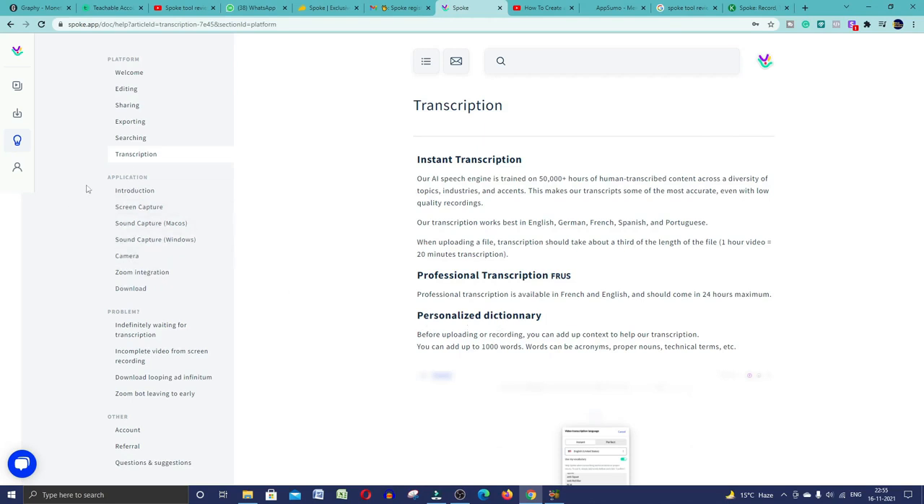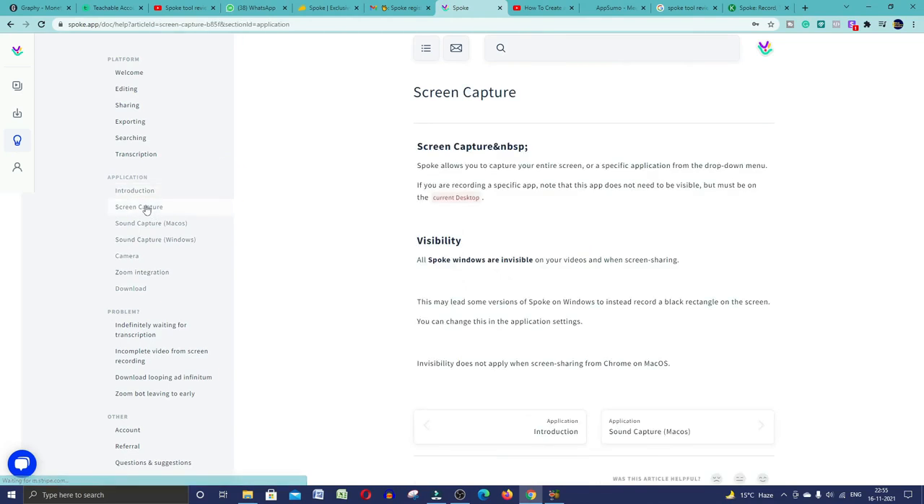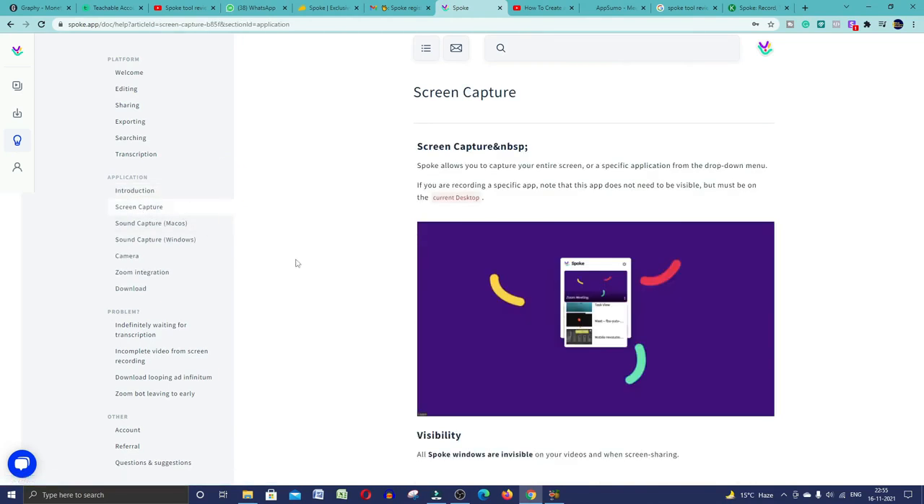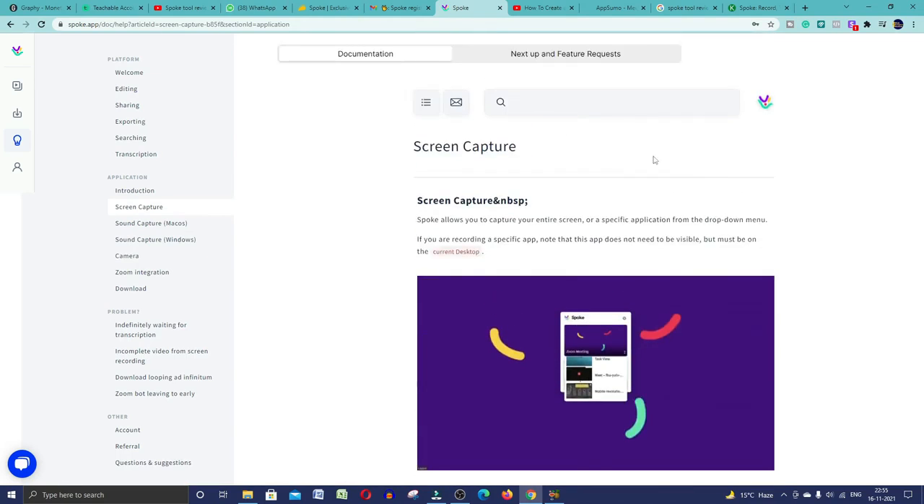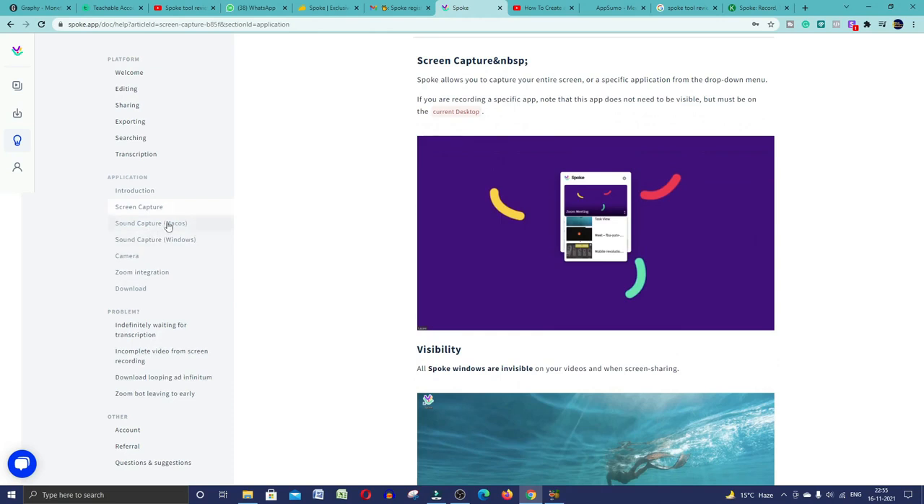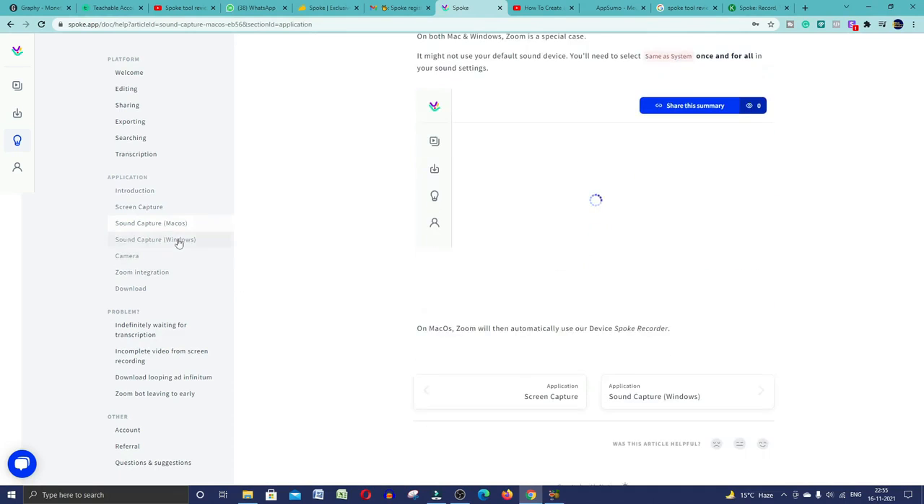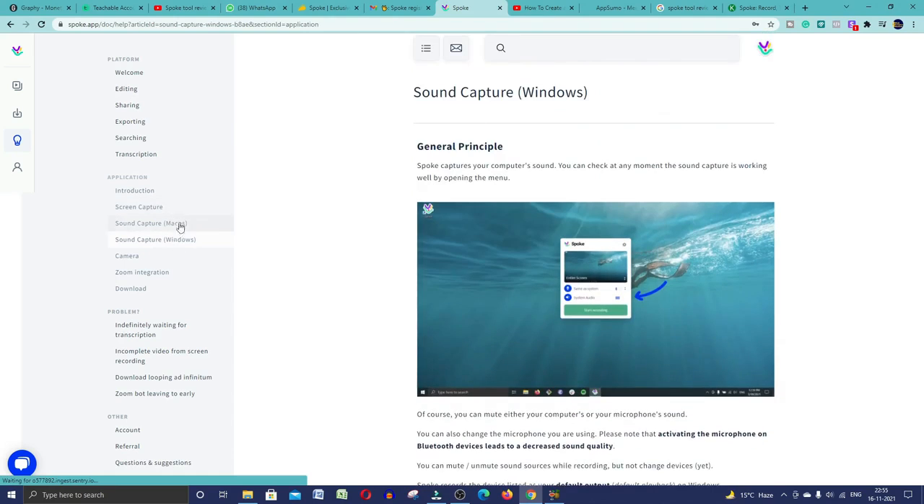Now we will talk about the application. Whenever you click on introduction, you will find the introduction here. And if you want to know more about screen capture, here you will get the screen capture process, how you can capture a screen. And if you want to know about sound capture, here you will read this article about sound capture. And sound capture for Windows, because different devices have different processes. If you want it for Macs or for Windows, you can go through the different applications.